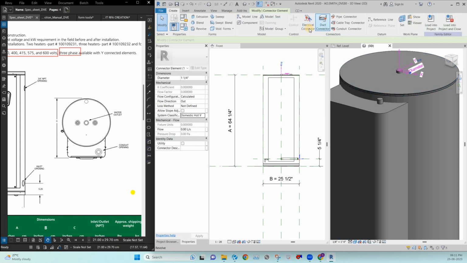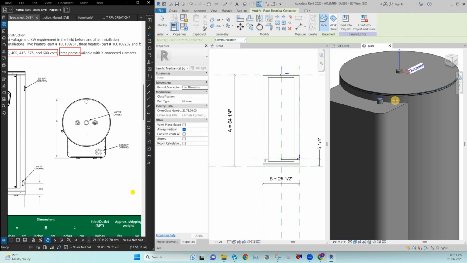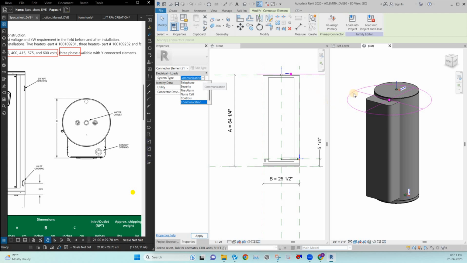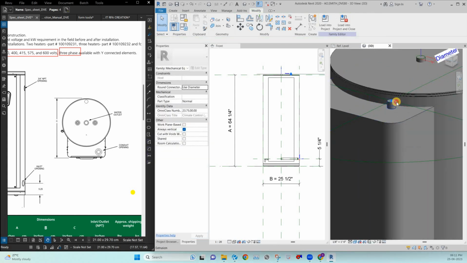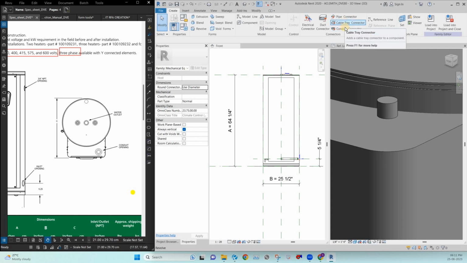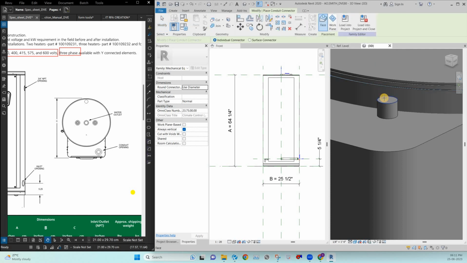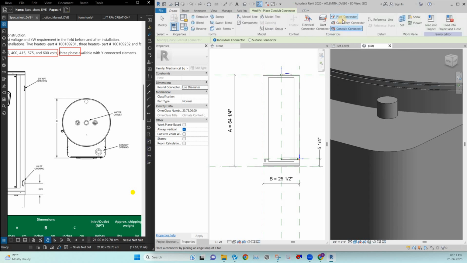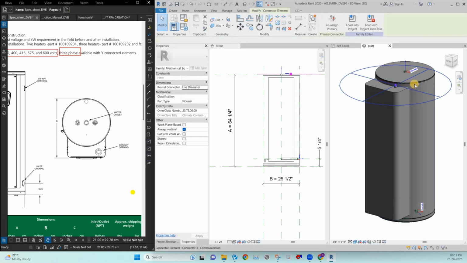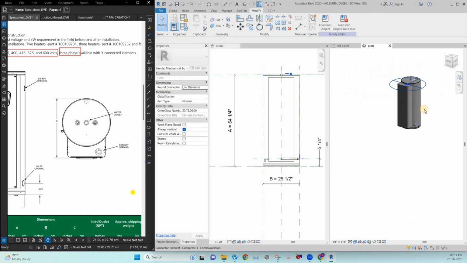And next is the electrical connector. The electrical connector I also placed here. After that I am just maintaining the value somewhere here, and we can add the electrical data over here.